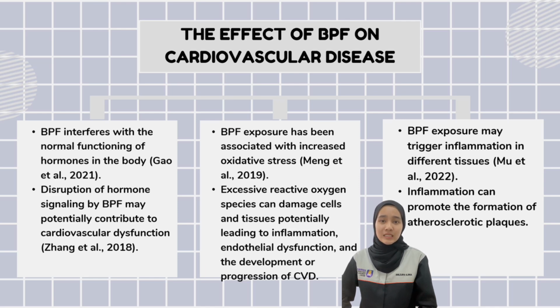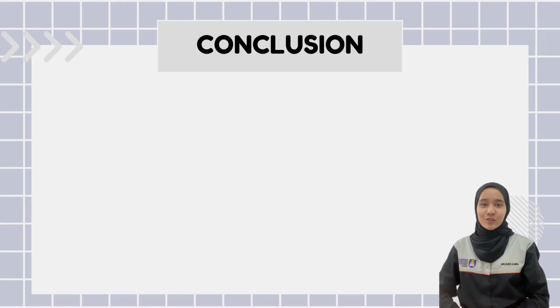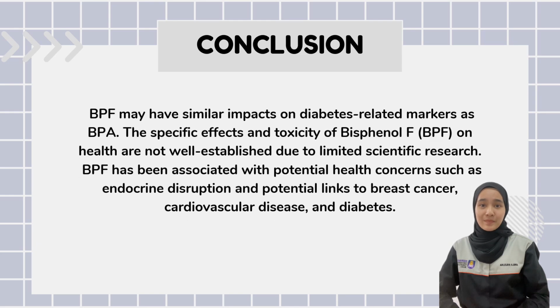Excessive reactive oxygen species can damage cells and tissues, potentially leading to inflammation, endothelial dysfunction, and the development and progression of cardiovascular disease. Third, BPF exposure may trigger inflammation in different tissues. Inflammation can promote the formation of atherosclerotic plaques, then increase the risk of blood clot formation and contribute to progression of cardiovascular disease.